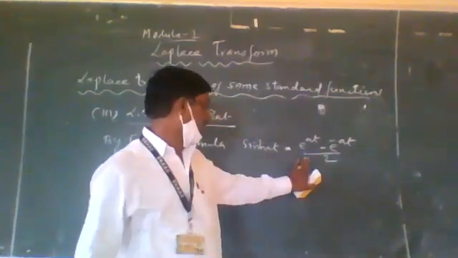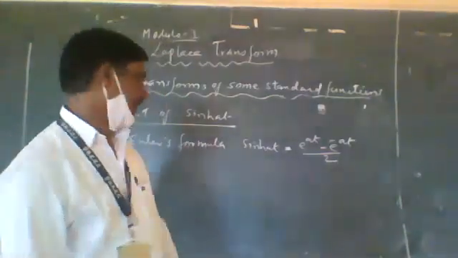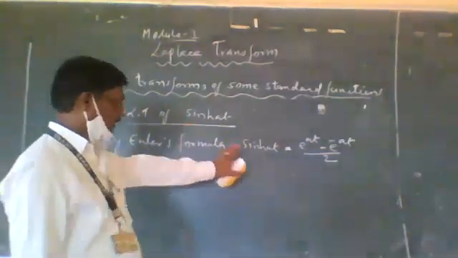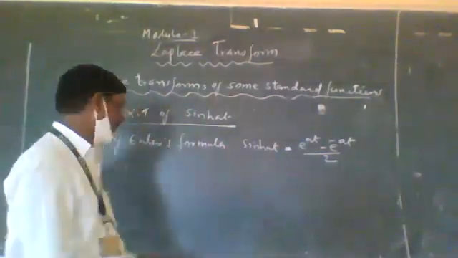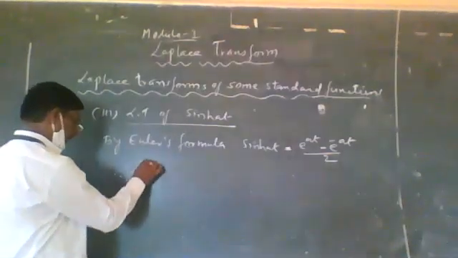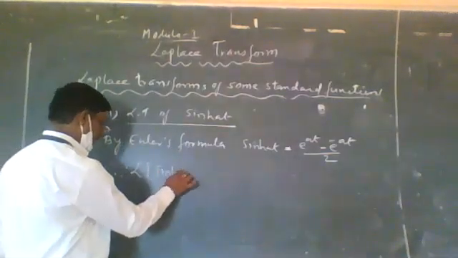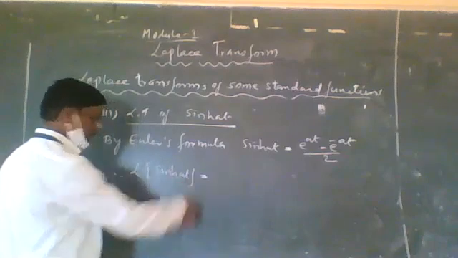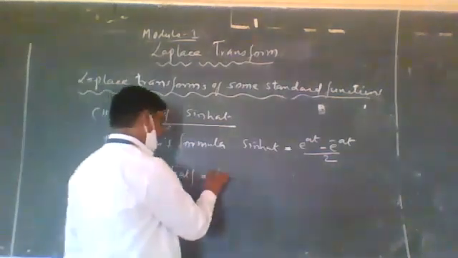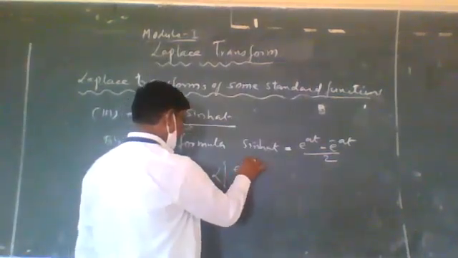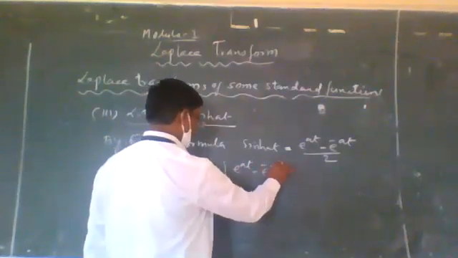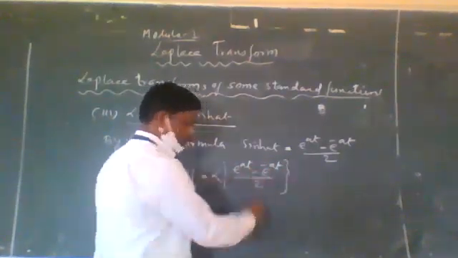So this is the definition of hyperbolic sine at. Now you apply the LT of hyperbolic sine at. So the LT of hyperbolic sine at is equal to the LT of e raised to at minus e raised to minus at by 2.